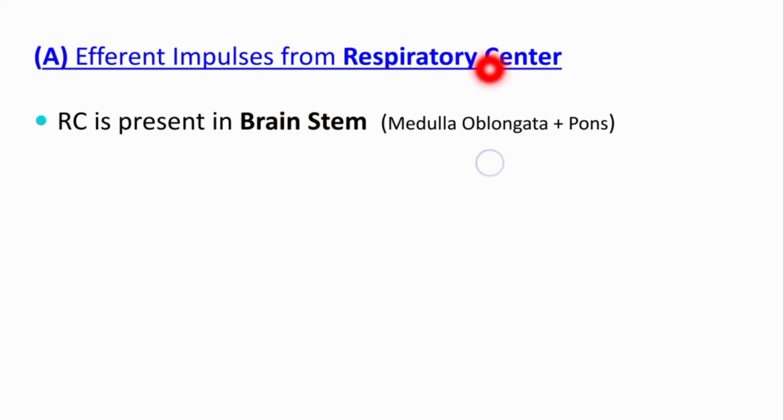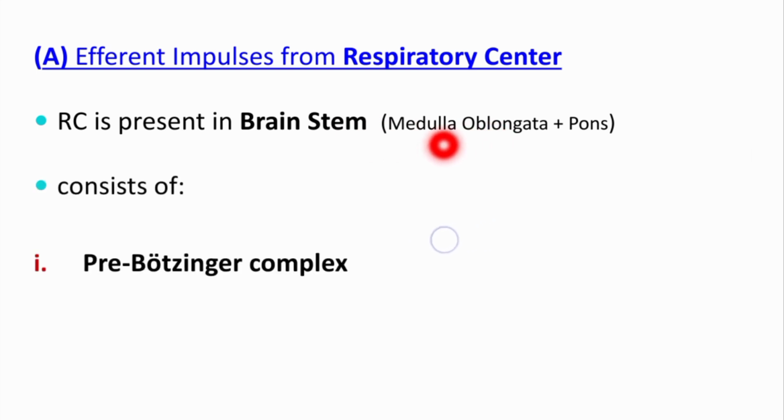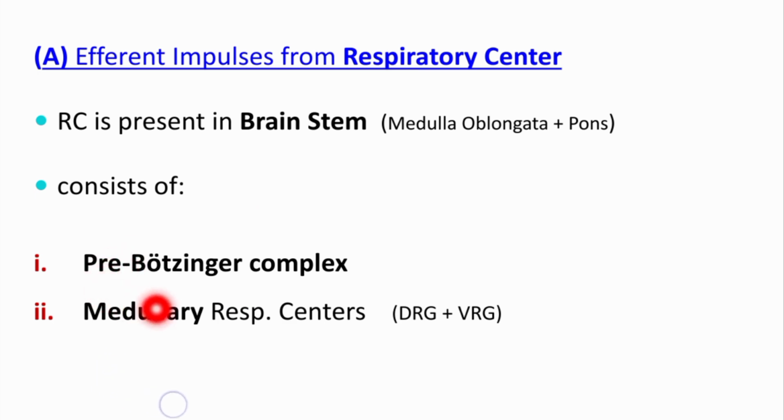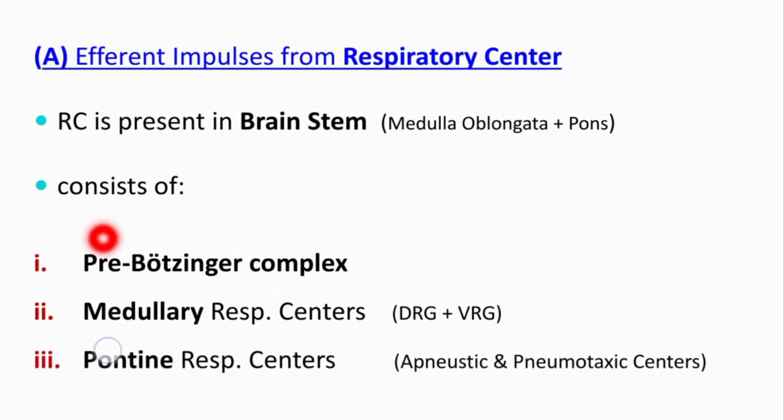Now basically the respiratory center is present in our brainstem, that is in the medulla oblongata and pons, and it has three important components. First one is the pre-Botzinger complex. The second one is the medullary respiratory center, which further consists of DRG and VRG. And the third component is the pontine respiratory center, which again consists of the apneustic and pneumotaxic centers.